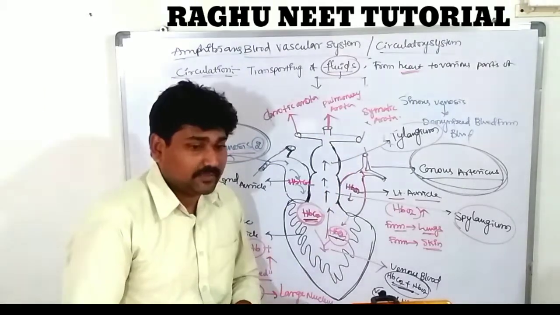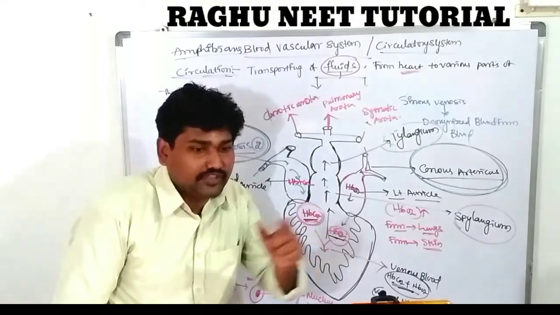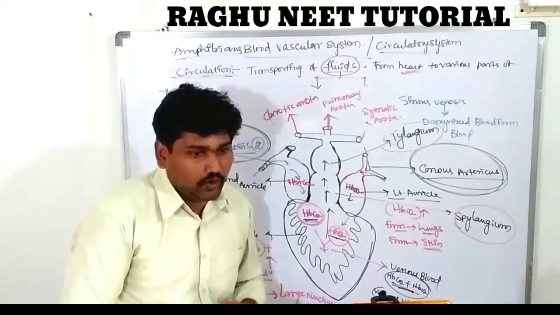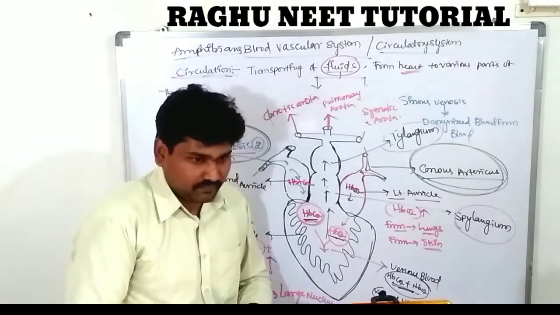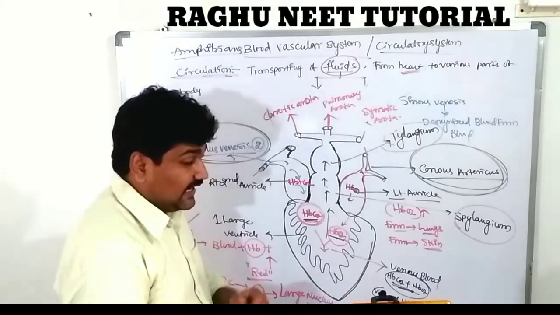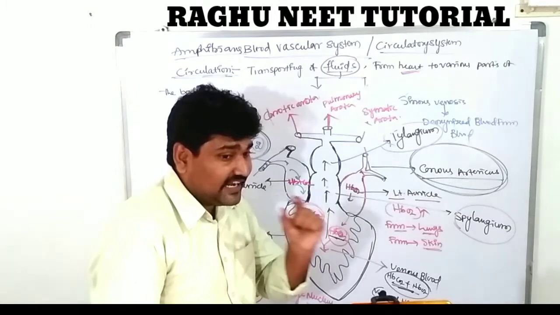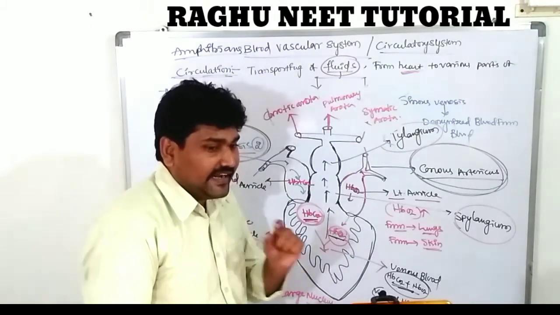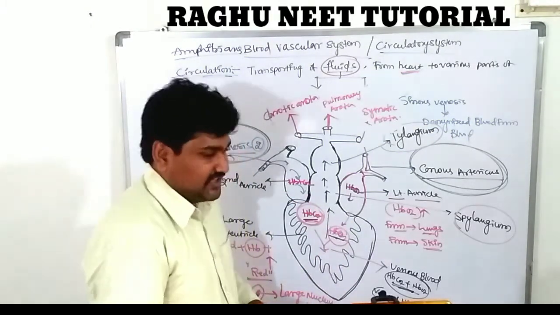The lymphatic system: lymphs act like immune cells. It prevents microbial activities. The lymphatic cells act like phagocytic cells and fight against microbial agents.